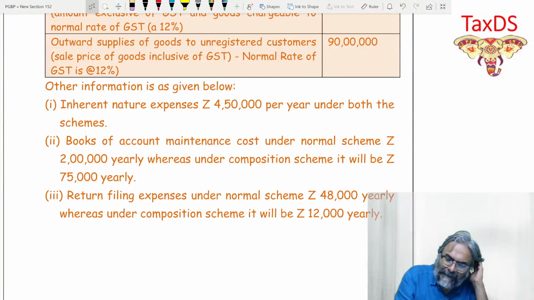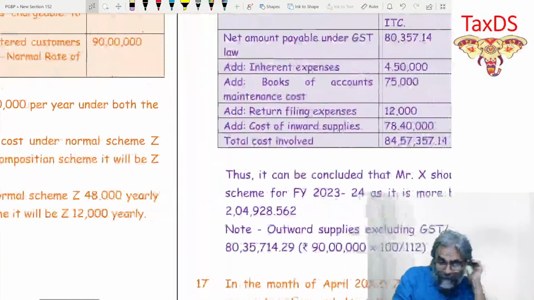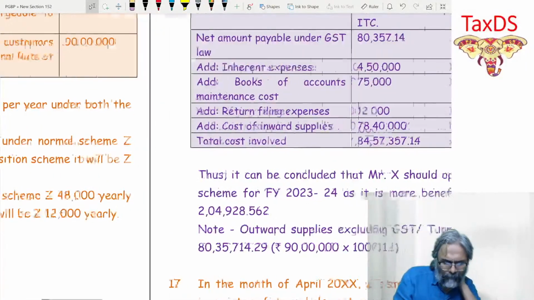Books of accounts maintenance cost under the normal scheme is 2 lakhs yearly, whereas under composition it is 75,000. Ultimately, when I have my GST liability, I'll add these costs to it. Return filing expenses under normal are 48,000 and under composition only 12,000, because only one return has to be filed, whereas in the normal scheme multiple returns will have to be filed. That is a point. This is a good question, students.